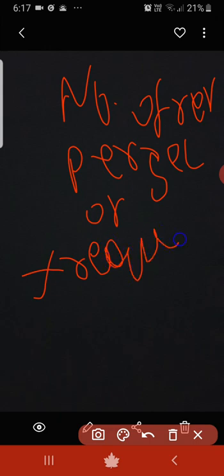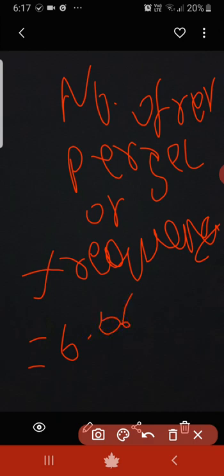Next, after we substitute all the values of velocity and circumference, we get a nice number. The number of revolutions per second, or frequency, is equal to 6.66 into 10 to the power of 15 Z squared by n cubed. Remember this number, it is going to be very helpful in your competitive exams.